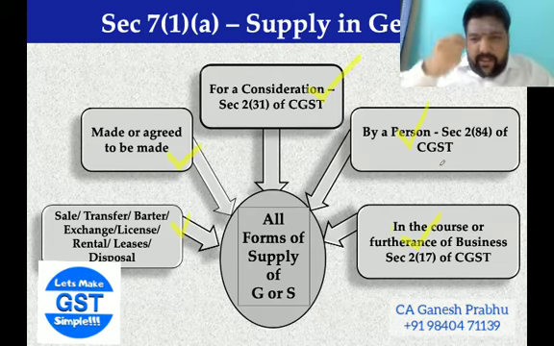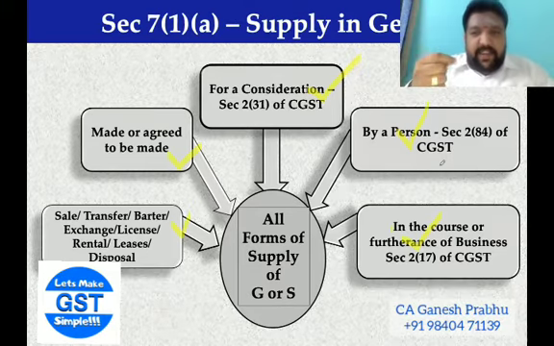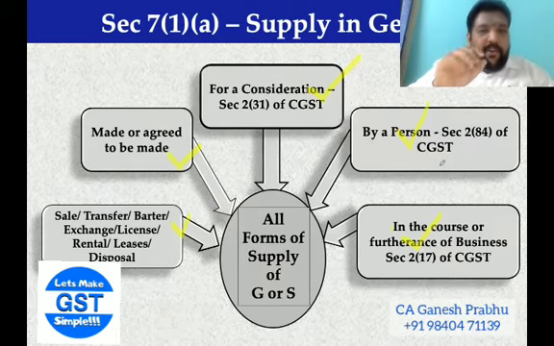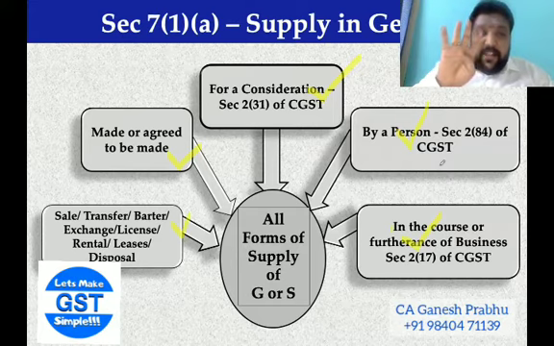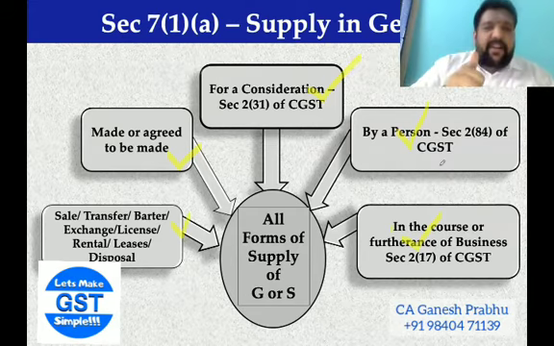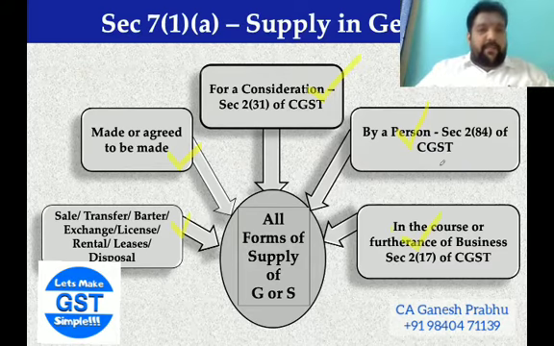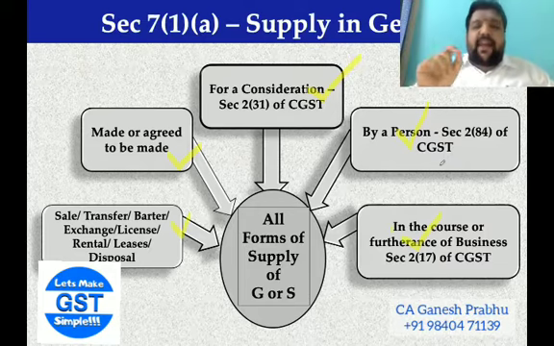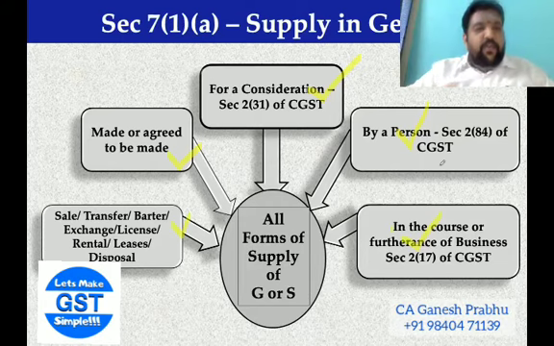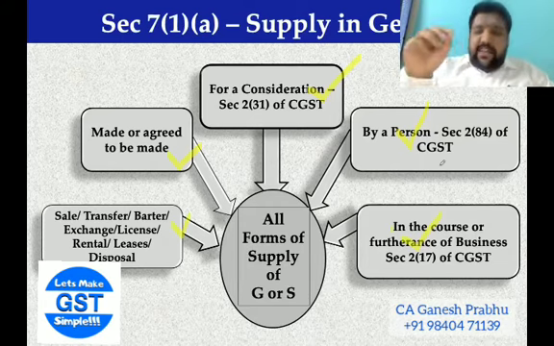Very important note: among those five elements, four are present, but this one element is not present. So is it a supply or not a supply? Let me repeat. Our answer would be: the sale of a camera by an individual who uses it as an individual asset is not a supply.